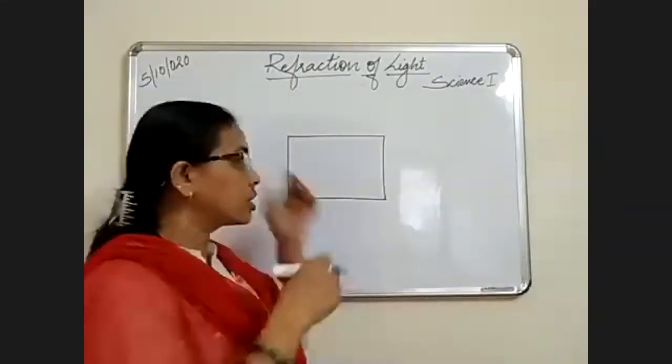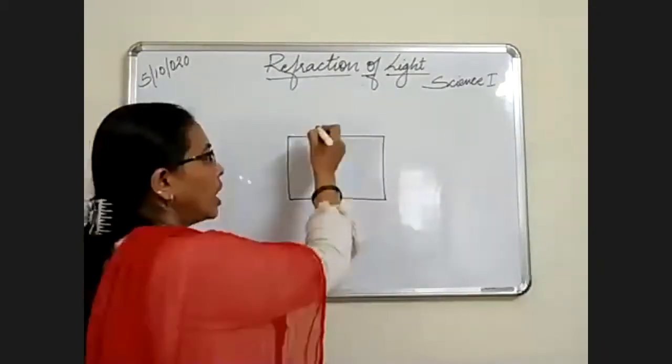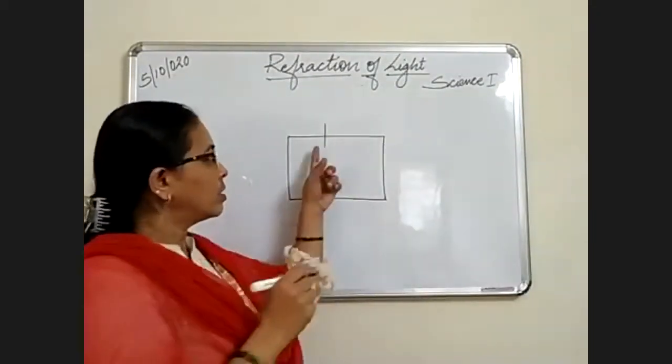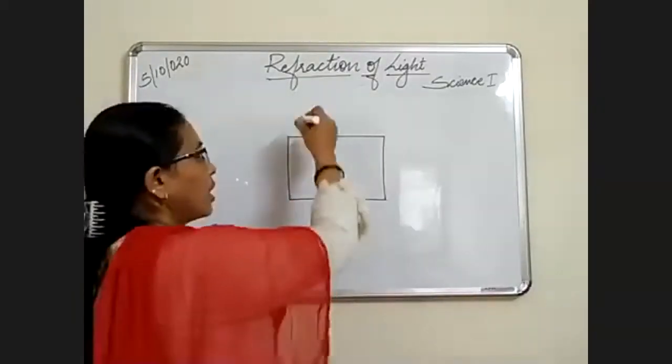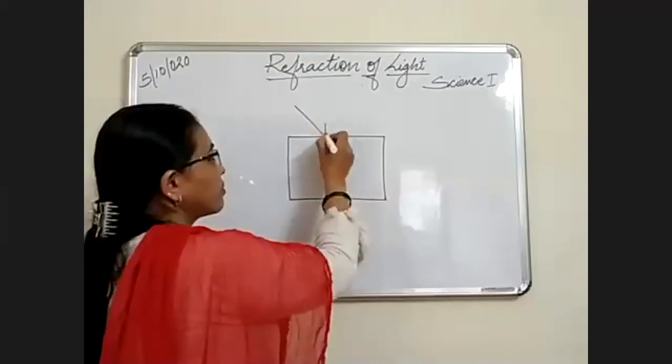We have drawn a glass slab and then a normal that is 90 degree, and we have taken an incident ray at some angle, that is 30 degree.